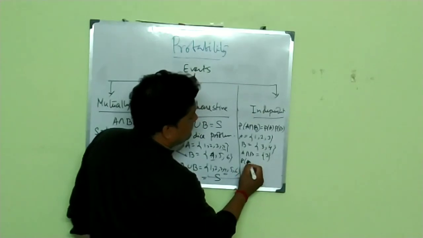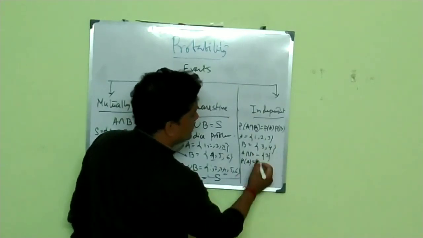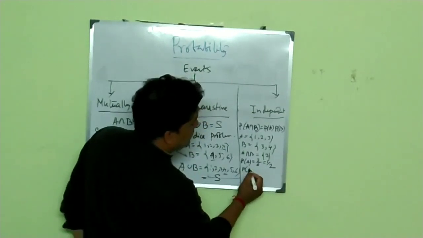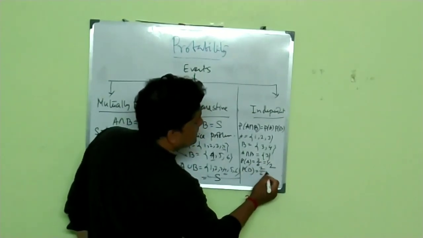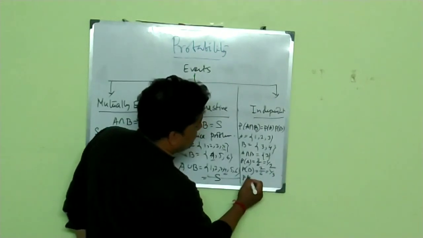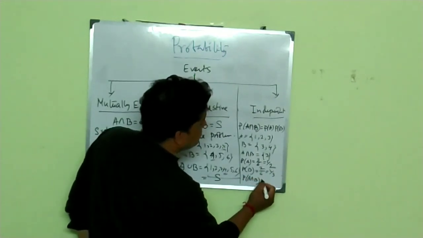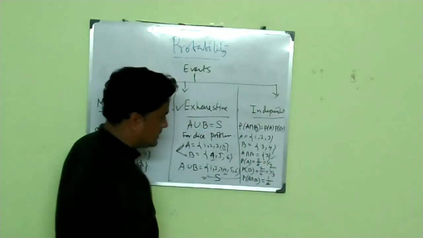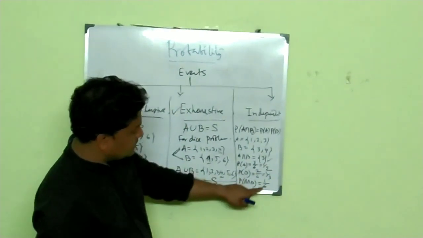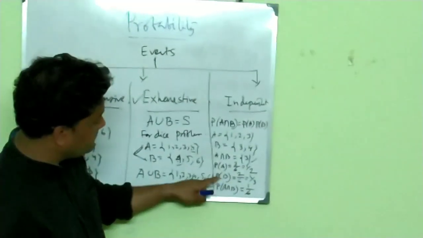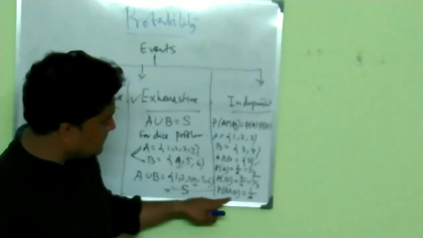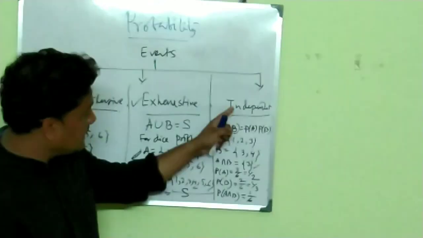Then what is the value of P of A? P of A is equal to 3 by 6, that means 1 by 2. What is the value of P of B? 2 by 6, that is equal to 1 by 3. And what is the value of P of A intersection B? A intersection B contains only one element, so 1 by 6. If you multiply them, P of A into P of B, that means 1 by 2 into 1 by 3, you will get P of A intersection B. So then these events are said to be independent events.